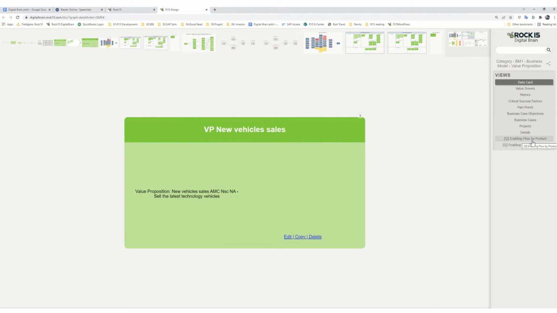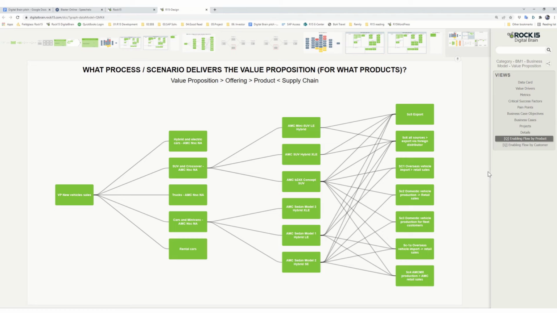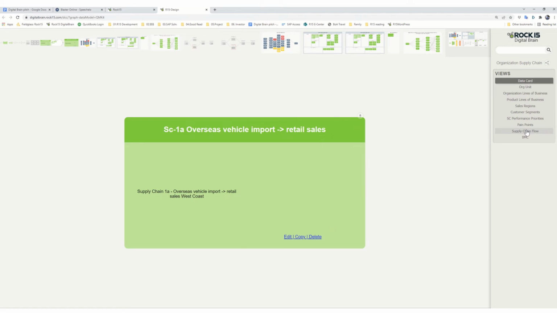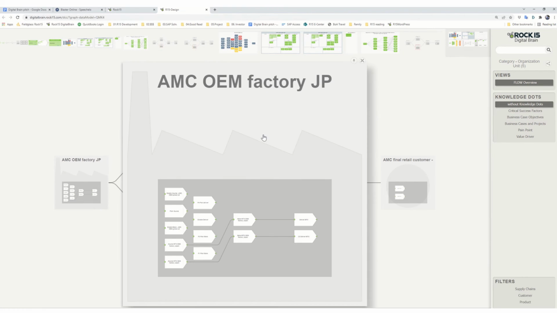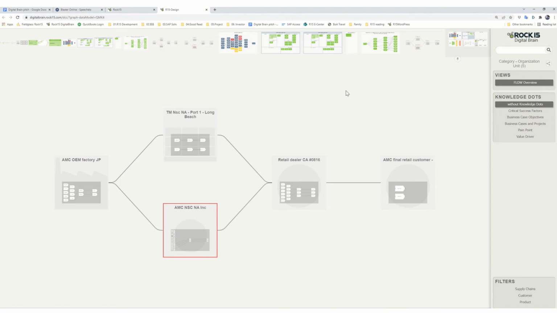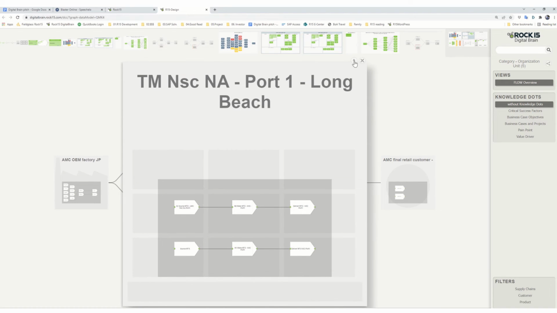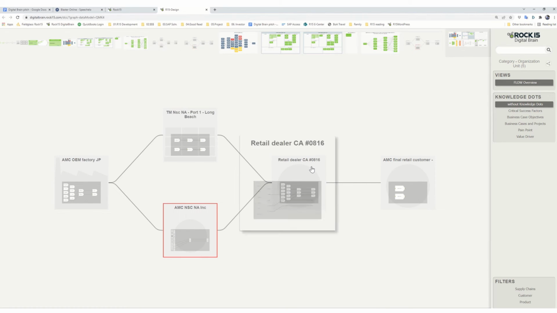Here, they could jump into the end-to-end process discussion by products. Let me choose one of the supply chain scenarios. This is the supply chain, purchasing from manufacturing in Japan, importing to one of the supply chain locations in the US sales company, and delivering to the channel customer and end customers.